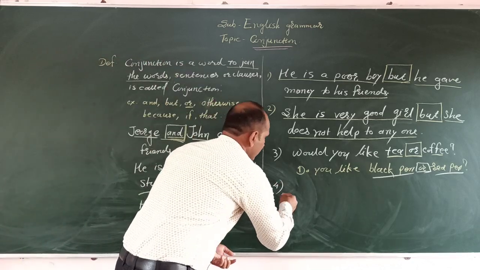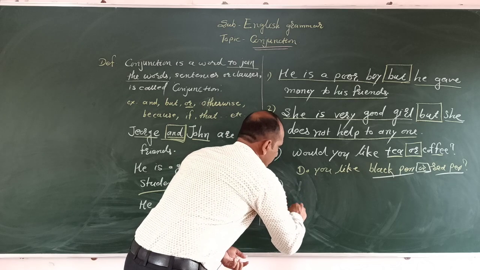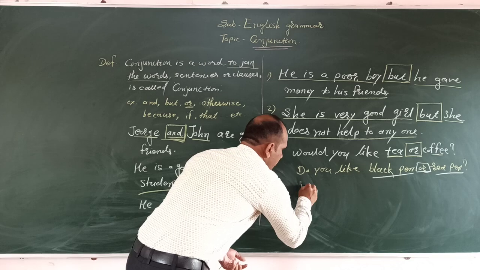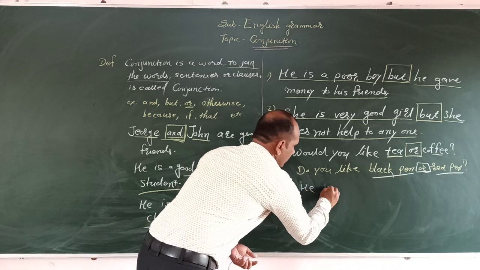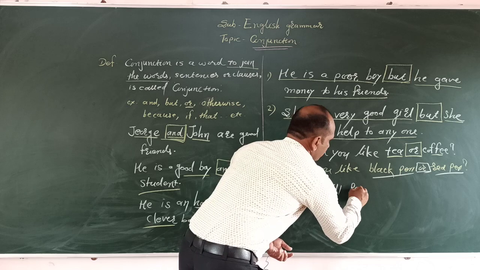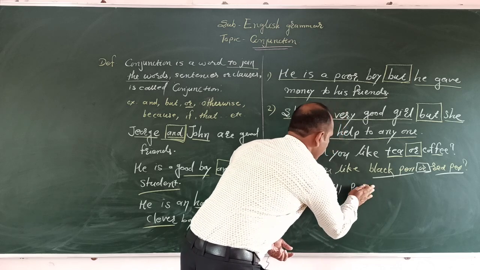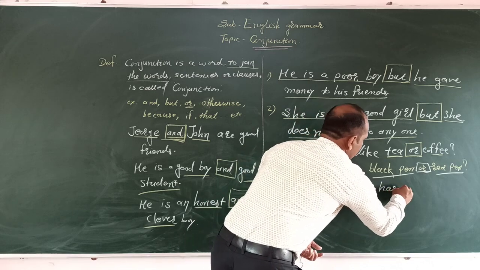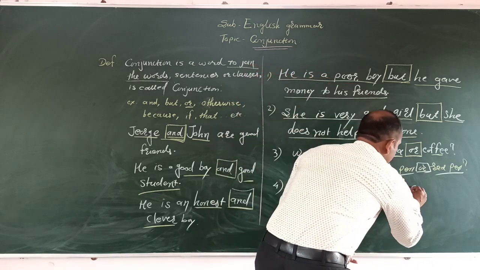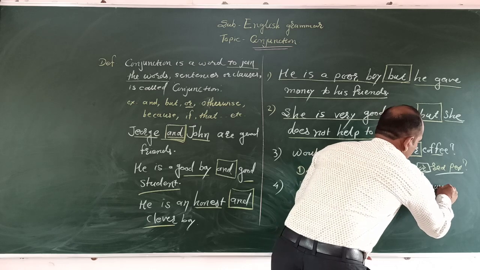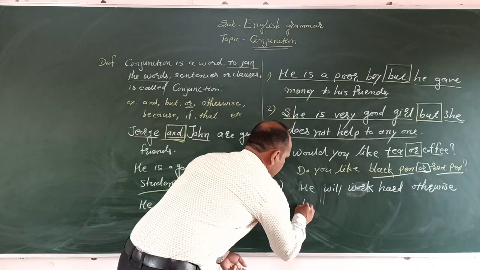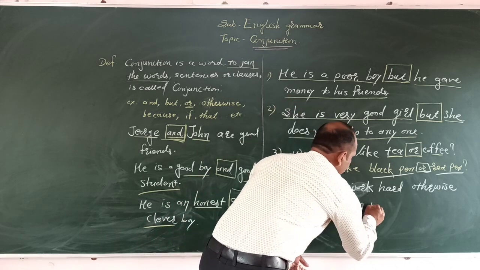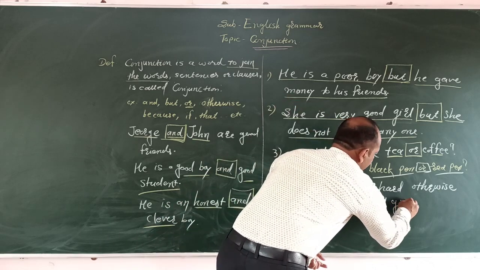The another conjunction is otherwise. Fourth number is otherwise. He will pass, work hard, otherwise that person will give the punishment.